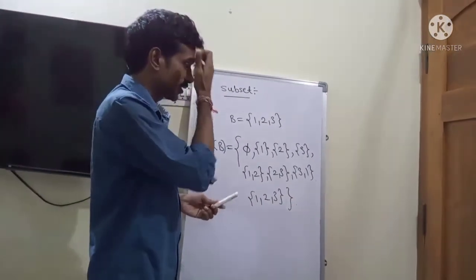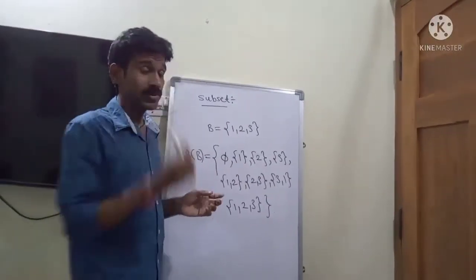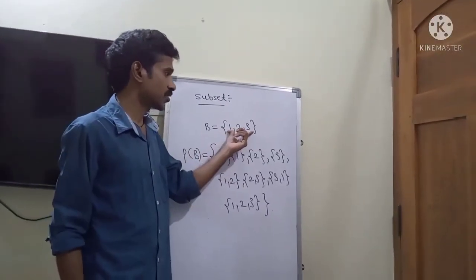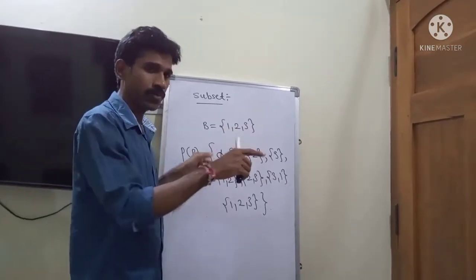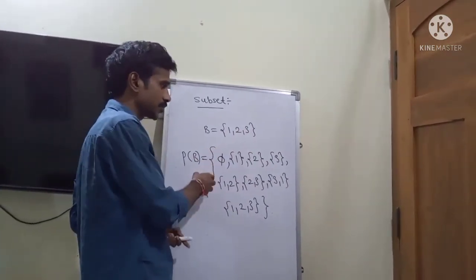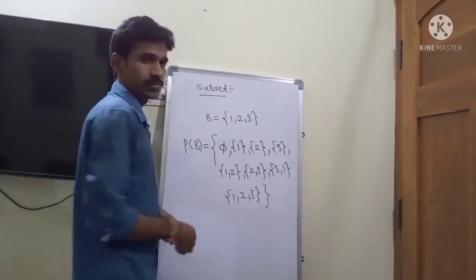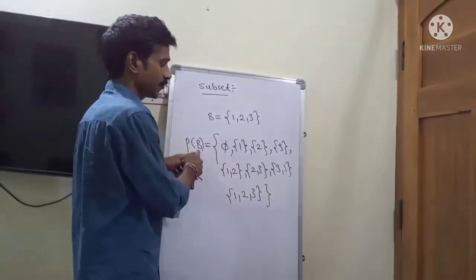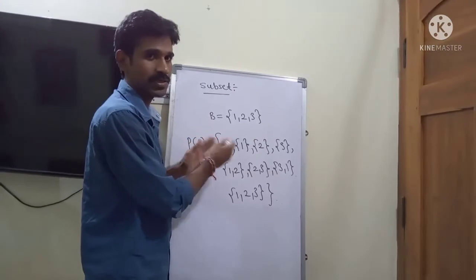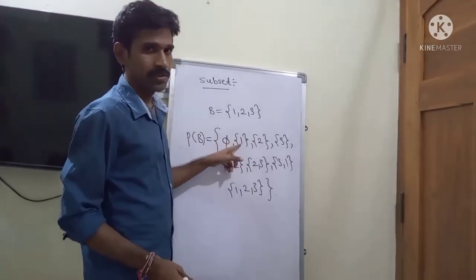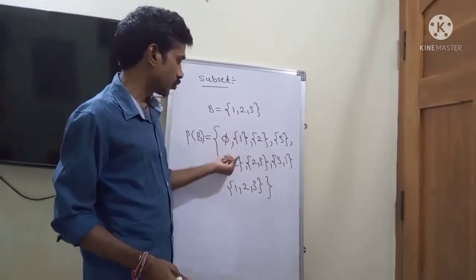So finally we get all the subsets of this set B. Set of all subsets means I am writing all subsets in one set. So this set is called the power set of B. The power set of B is nothing but the set of all subsets. I am writing the empty set, singleton sets, and two-element sets.